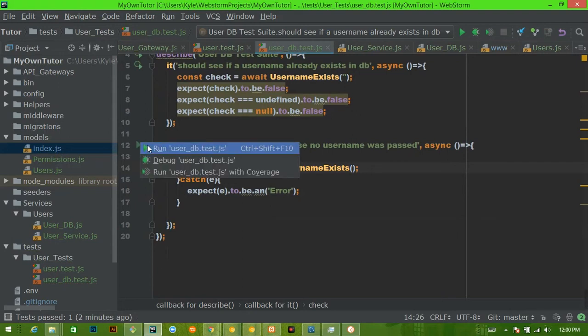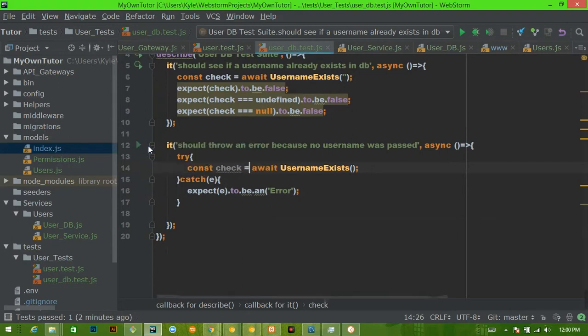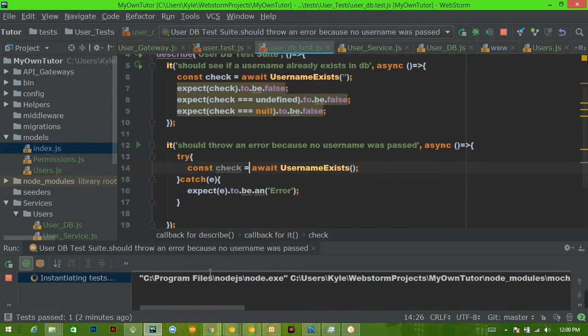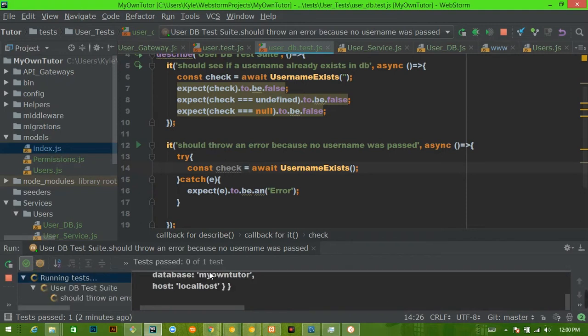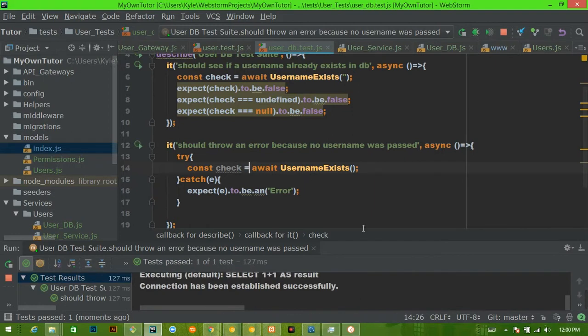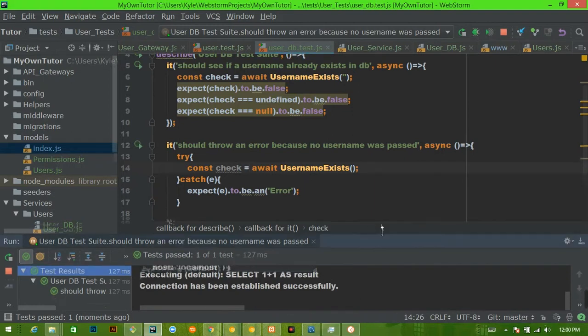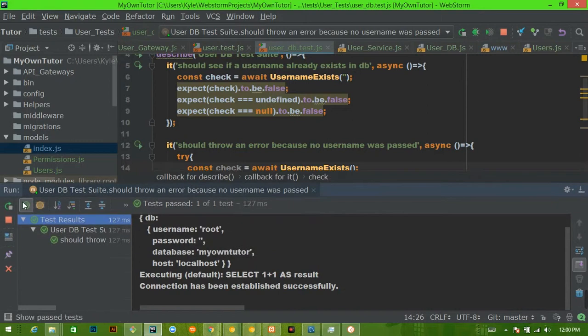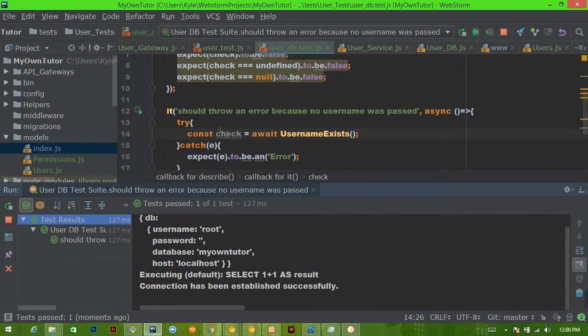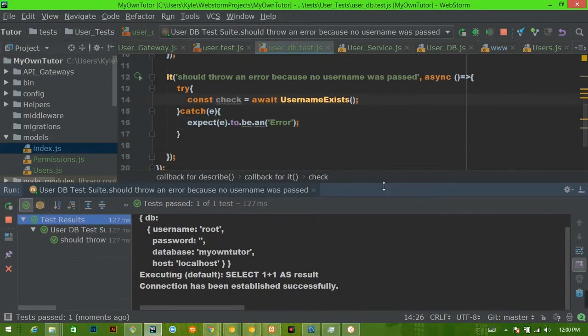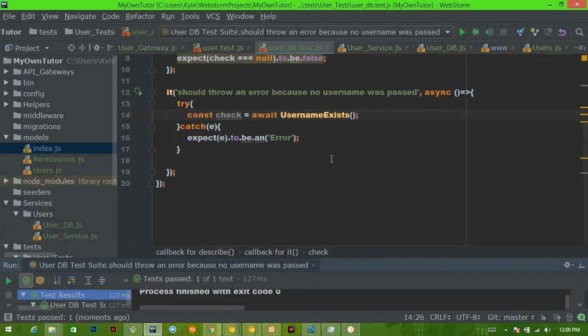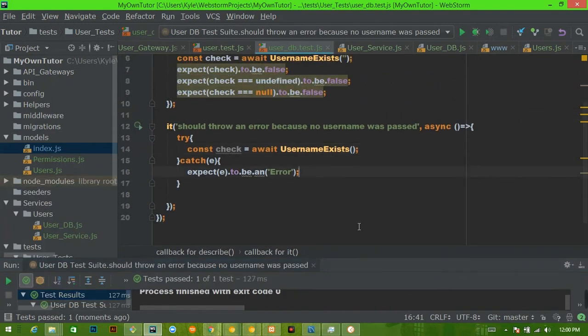So now let's see if this runs. And everything passed. This did in fact throw an error, and we expected it to be an error. Now let's write one more thing, because I want to make this a little bit more understandable for whoever possibly sees that error.